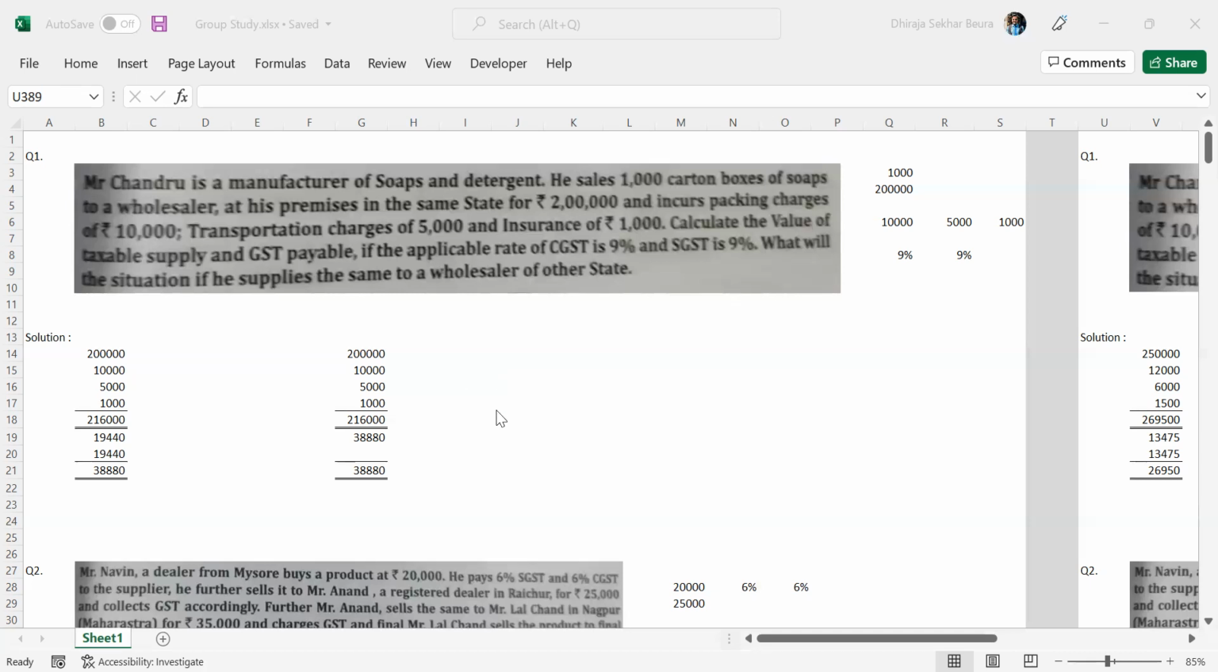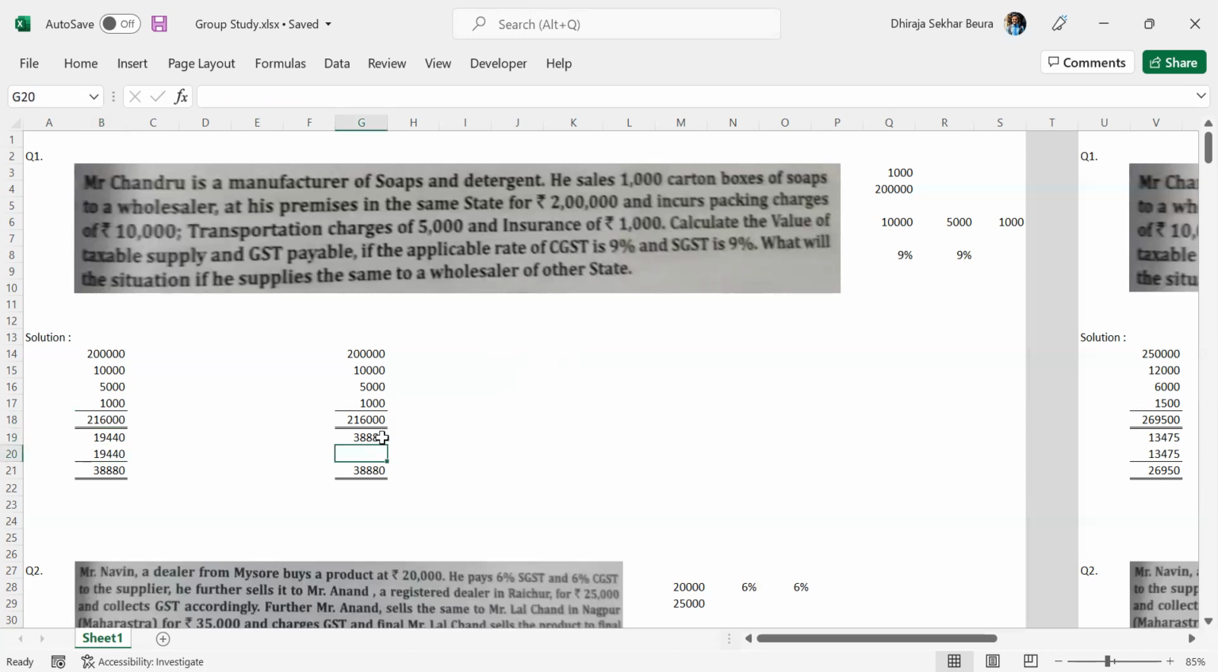First of all, we have to calculate the value of taxable supply. As you remember, the 2 lakhs is obviously included. Packaging charges, yes, it will be included. Transportation charges 5,000, yes, it will be included. Insurance charges, yes, it will be included. The final value is 2,16,000. If it is in the same state, then CGST 9% is 19,440, and SGST the same amount, 19,440.